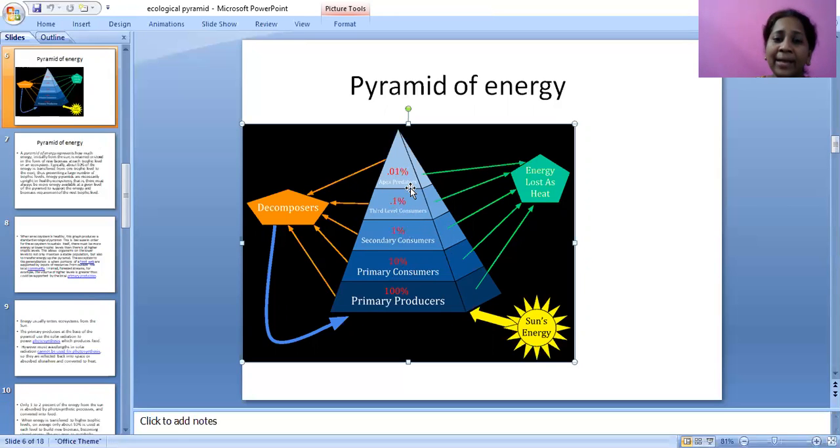And climax, it will be 0.1%. Here we can see this is again coming to the decomposers. We can see the yellow arrow mark. Whatever is used by the decomposers, the humic acid, will be used by plants.